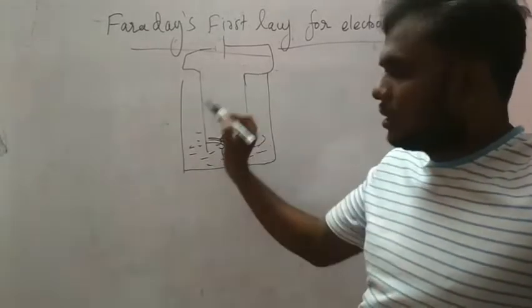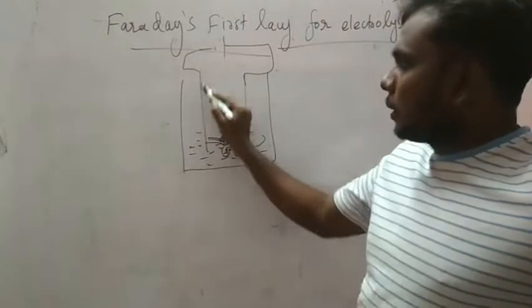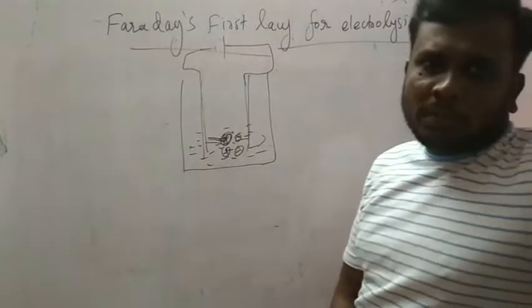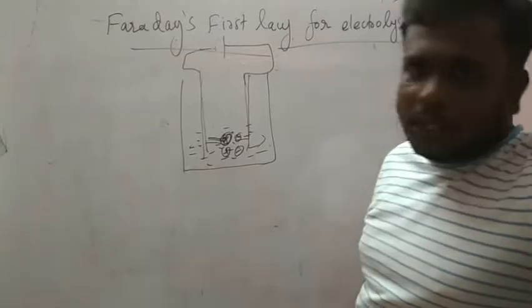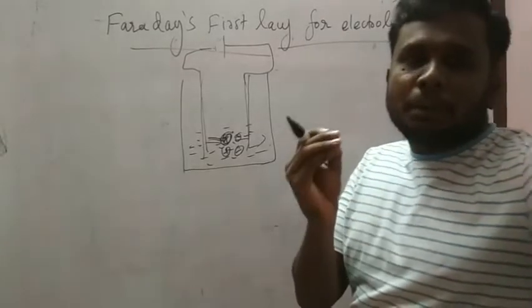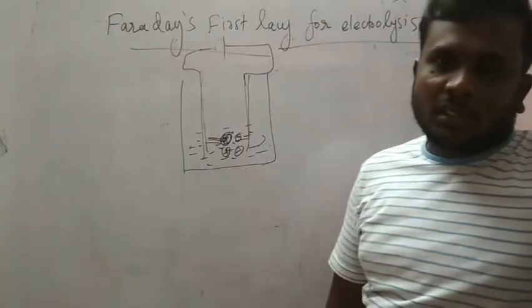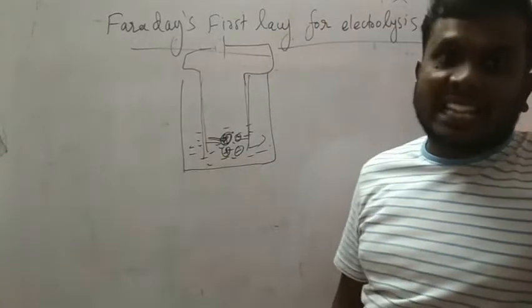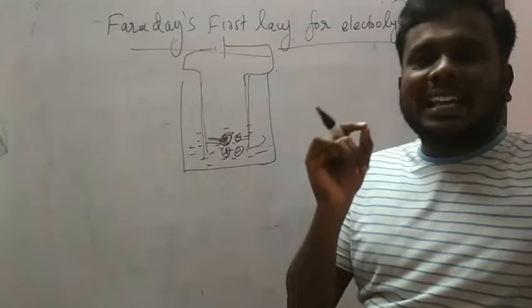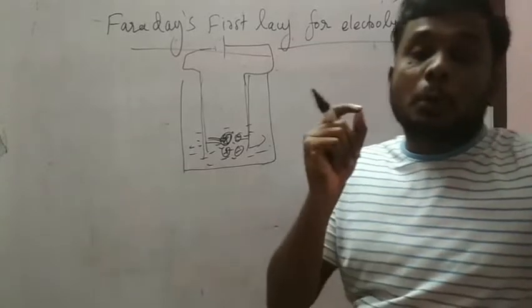The particular ion will deposit on a particular electrode, cathode or anode. The mass of the deposited substance on a particular electrode is directly proportional to